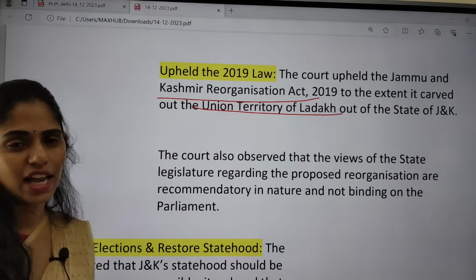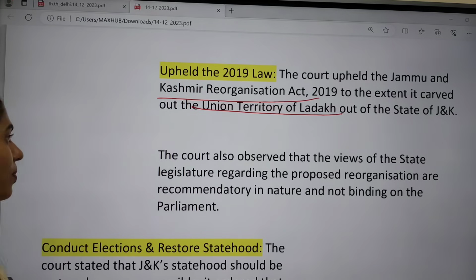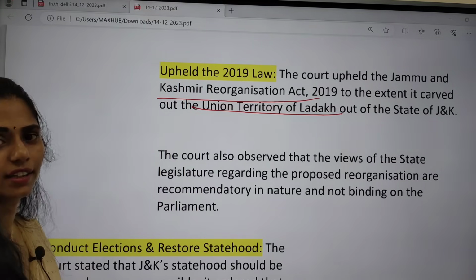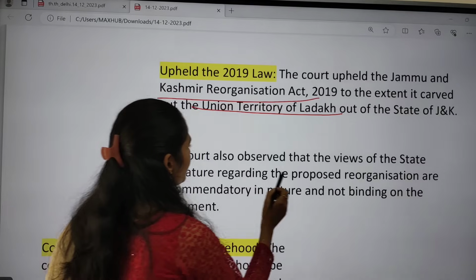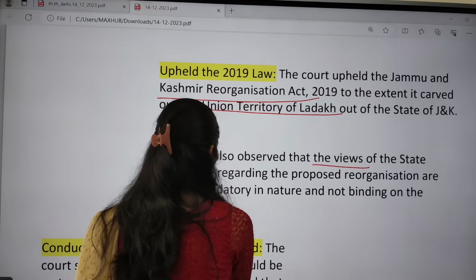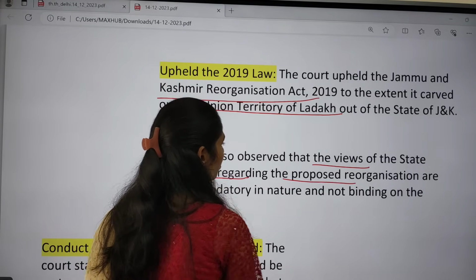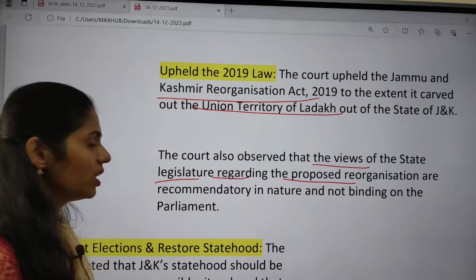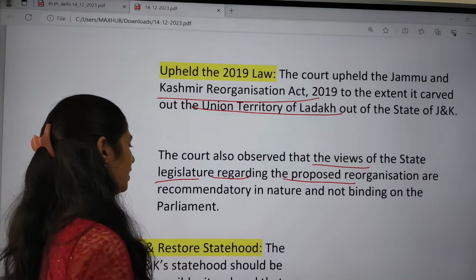So the creation of Union Territories under the 2019 law has been upheld. The court also observed that the views of the state legislature regarding the proposed reorganization are just recommendatory in nature.